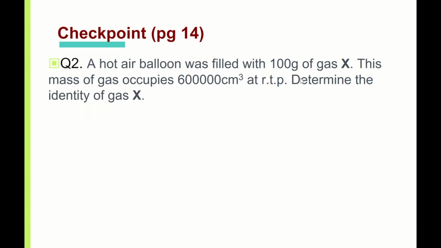Question 2, you're given this unknown gas. You don't know what it is. You have 100 grams, and you're supposed to find out what it is. You are given this huge value, 600,000 cm cubed. So what I will do is find the number of moles. Always find the number of moles.